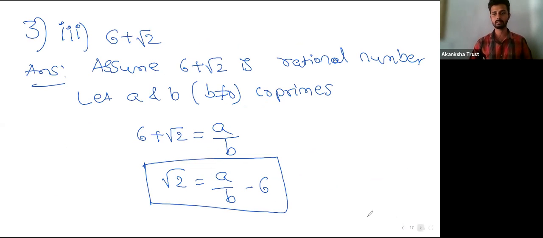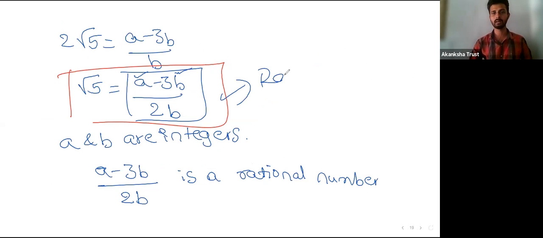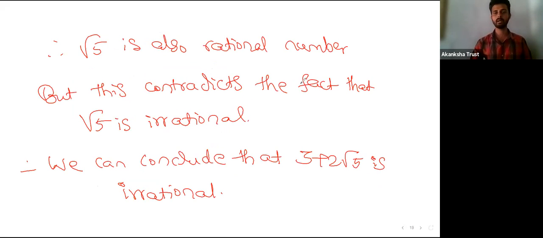Similarly, in this case, here also this gives us a rational number. That means this says that root 5 is rational. So it can't be, right? We have already proven that root 5 is an irrational number. So this is the contradiction. So in this previous problem also, we can conclude that 3 plus 2 root 5 is irrational. Is that clear, everyone?